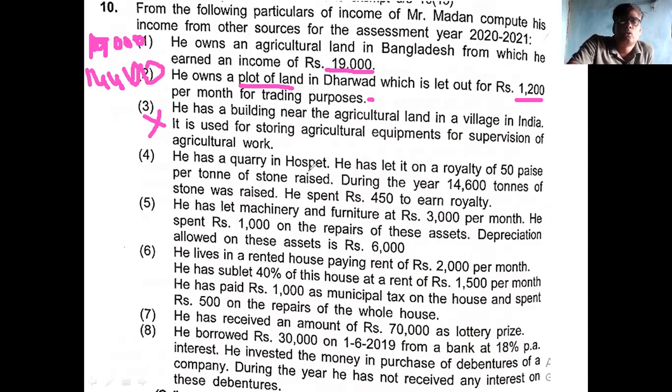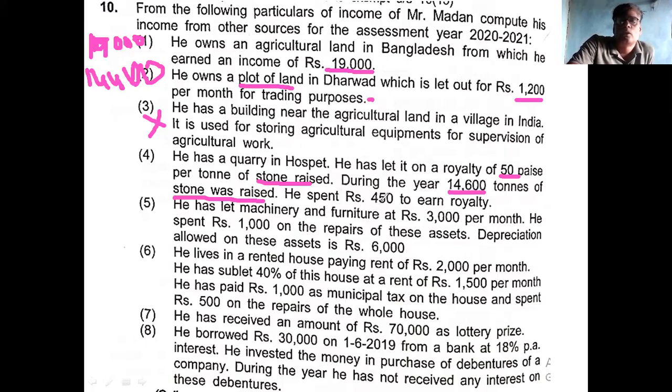He has a quarry in Hospet. He has let it on a royalty of 50 paise per ton of stone raised. In a year, 14,600 tons of stone was raised. Royalty rate is 50 paise per ton. What is the gross royalty? 7,300. 7,300 is the royalty.